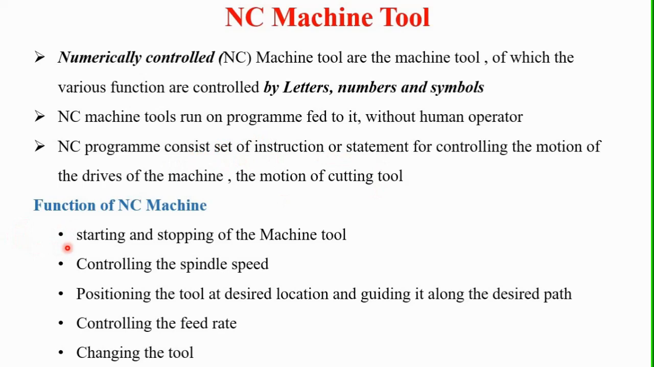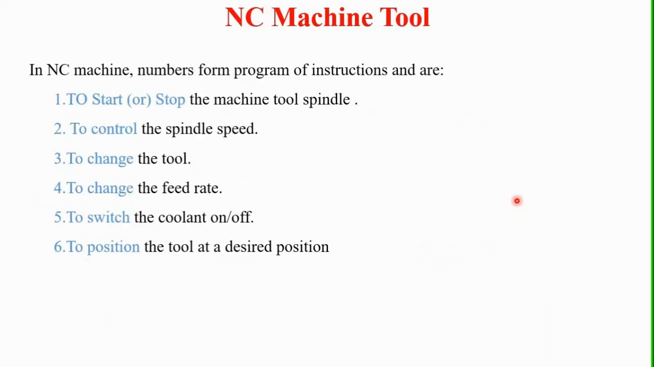Here are a few functions of NC machines. The NC machine starts and stops the machine, controls the spindle speed, and controls the feed rate of the machine. It also positions the tool at the desired location and guides it along the desired path. That means the position of the tool for a particular location and the direction in which the tool should move are given through the numerical controls. Changing the tools is also one of the functions of the NC machine.